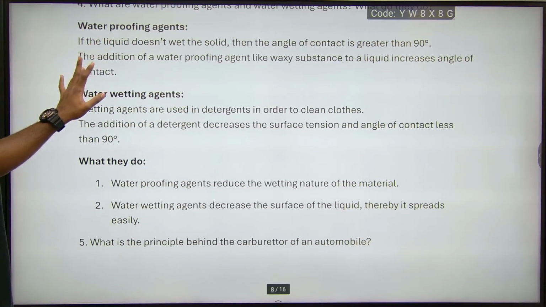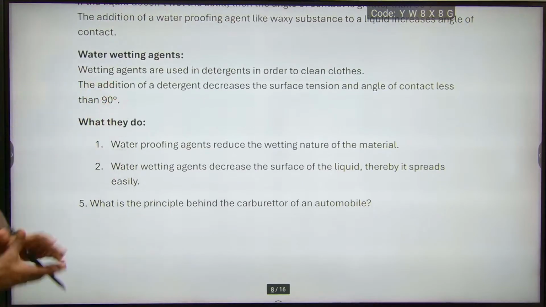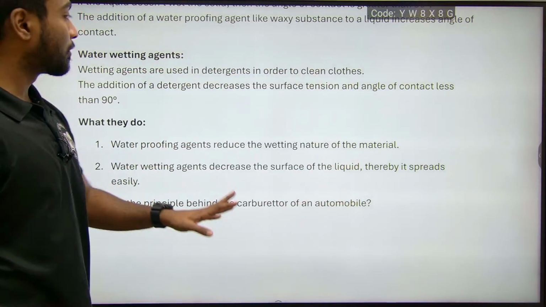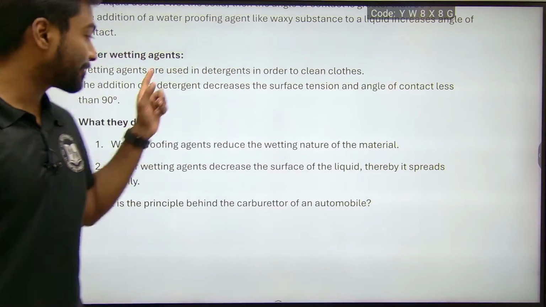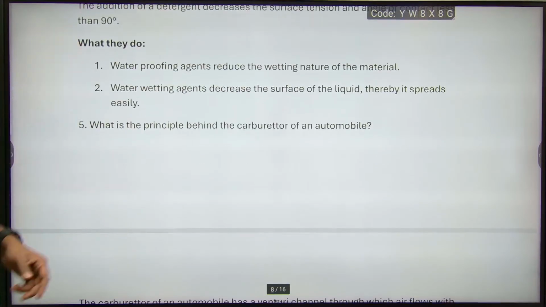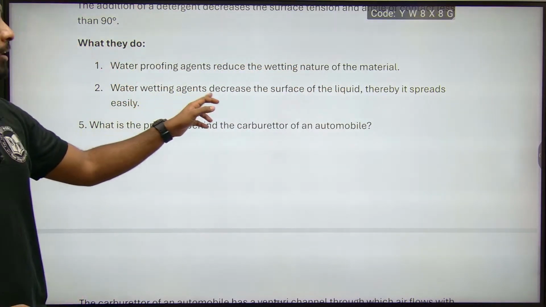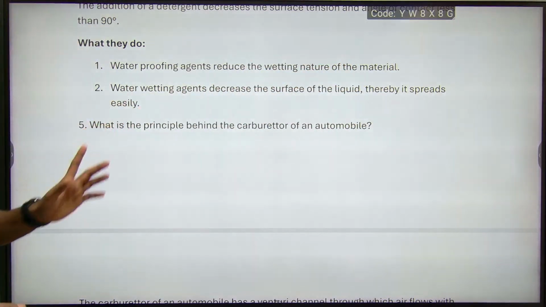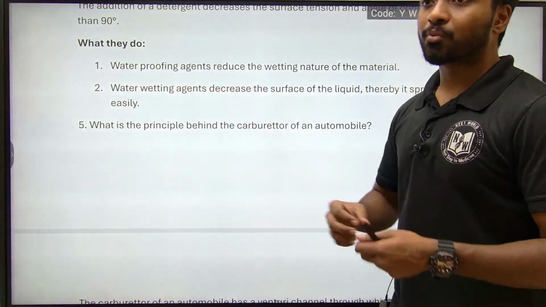Water wetting agents are used in detergents to clean clothes, and the addition of detergent decreases the surface tension. Here the angle of contact is less than 90 degrees, whereas for waterproofing it is more than 90 degrees. So waterproofing agents reduce the wetting nature of a material, and water wetting agents decrease the surface tension of the liquid, so it spreads easily.